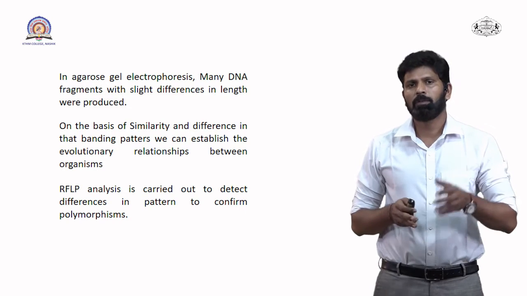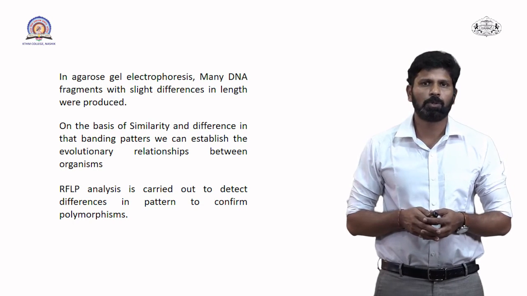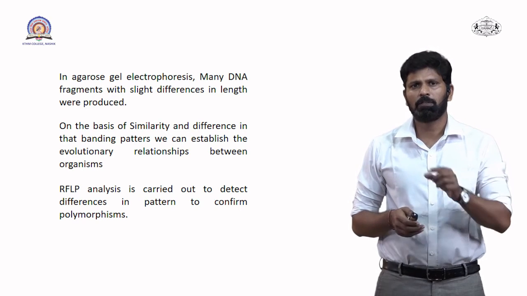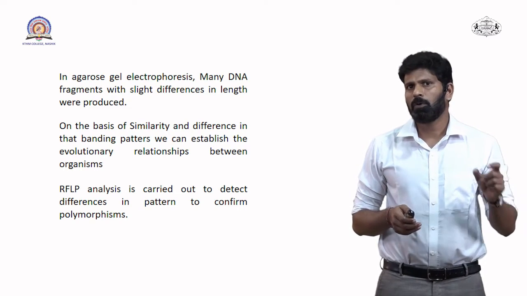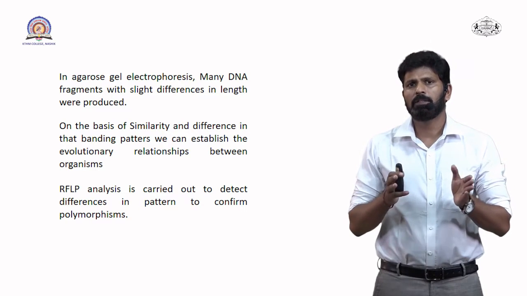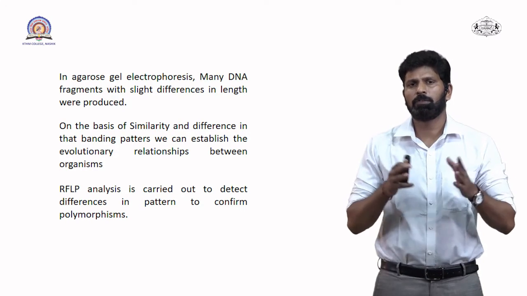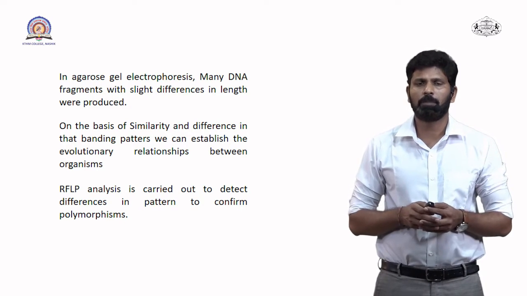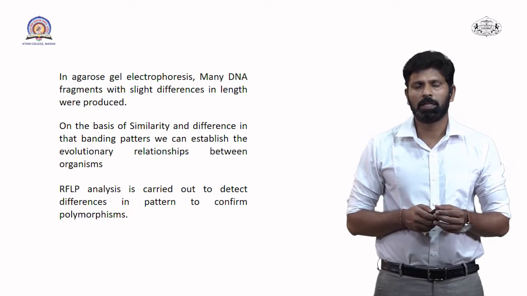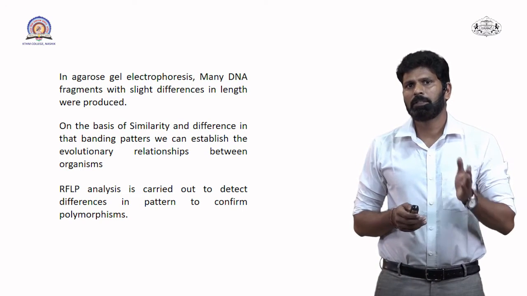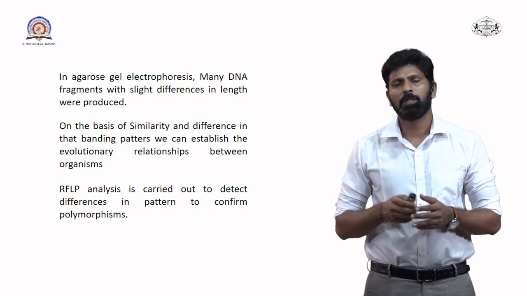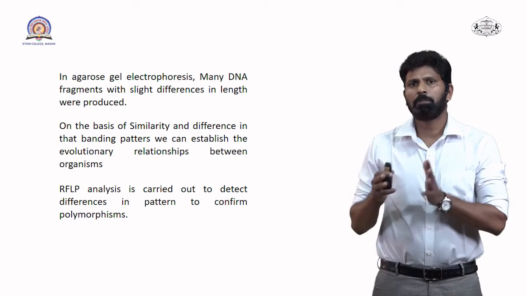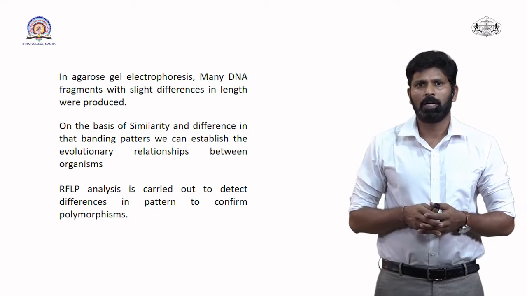When we subject the DNA to gel electrophoresis, the DNA separates on the basis of its size, and a different pattern is produced for different organisms. When there is a different pattern for different organisms, we can find out the similarities and differences between the patterns, and on the basis of that we can establish the evolutionary relationship between the different organisms. So these are the very simple and easy steps of RFLP.